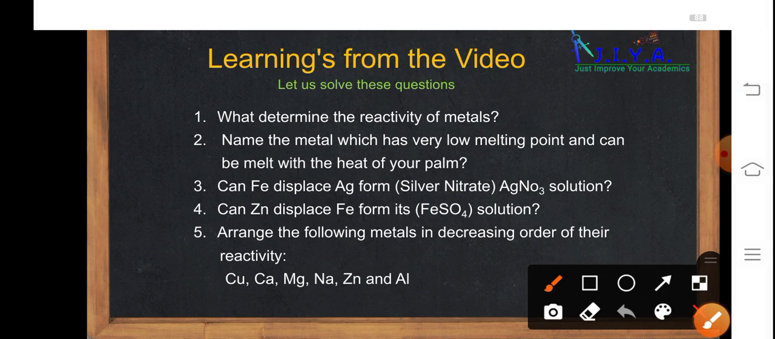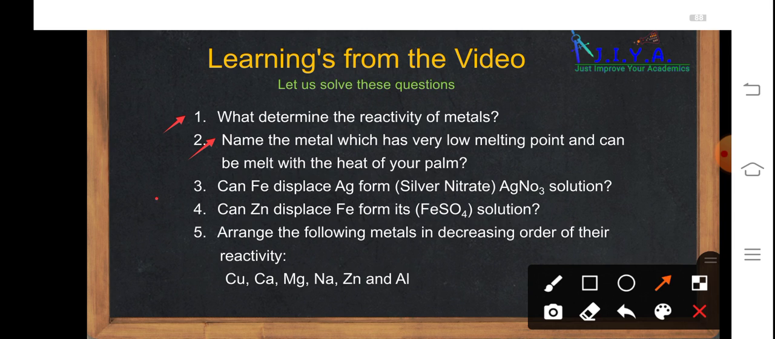Now let us answer the second question. Name the metal which has a very low melting point and can be melted with the heat of your palm. Potassium is the metal which has a very low melting point and can be kept in the palm, and it will easily melt. Instead of sodium, we can also say lithium is a metal which can be kept in the palm and will melt with the heat of your palm. Alkali metals are generally soft and have low melting points. But we cannot keep sodium because sodium is most reactive.